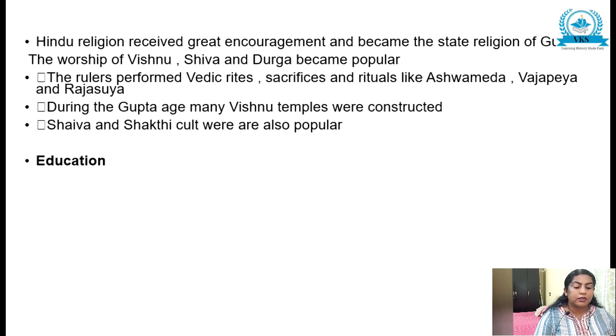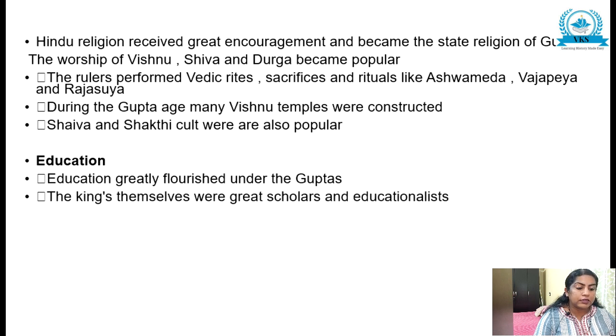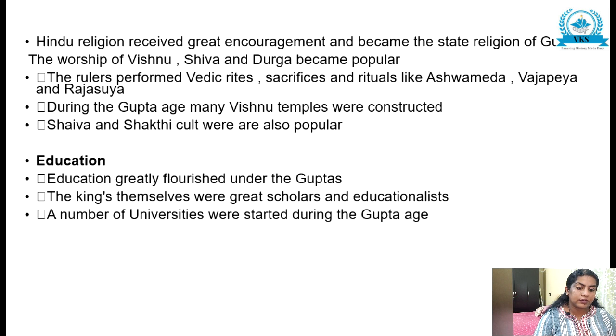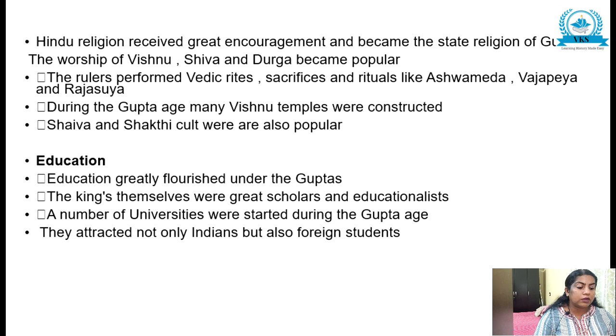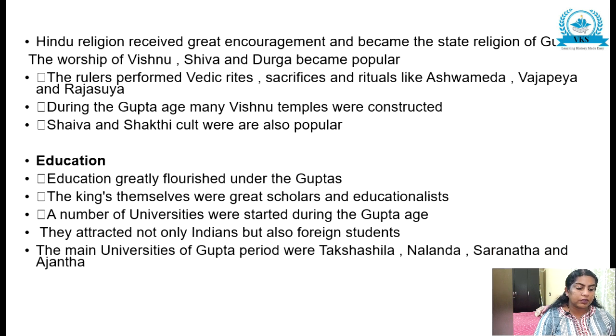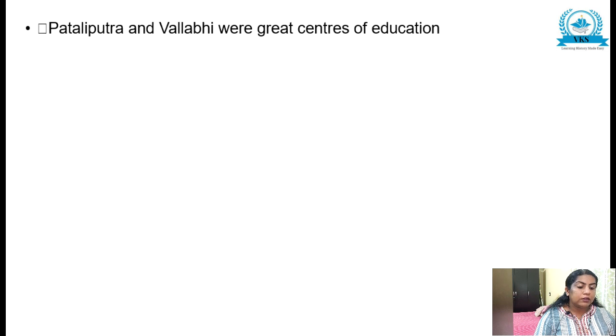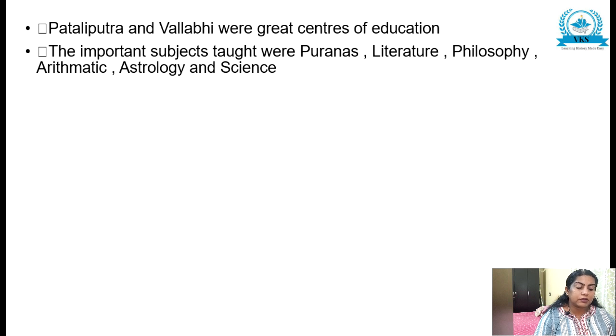The second subheading, Education. Education greatly flourished under the Guptas, and the kings themselves were great scholars and educationalists. A number of universities were started during this age. They attracted not only Indians but also foreign students. The main universities of the Gupta period were Takshashila, Nalanda, Saranatha and Ajanta. Patliputra and Vallabhi were great centers of education, and the important subjects taught were Puranas, literature, philosophy, arithmetic, astrology and science.